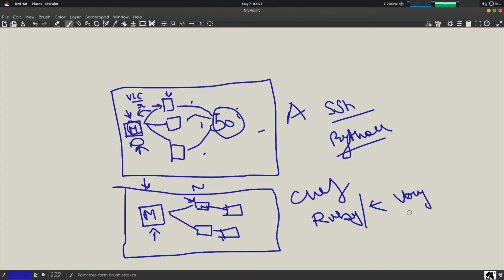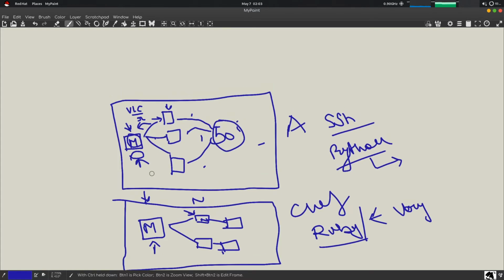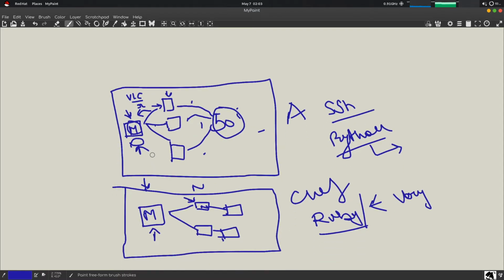You have to write everything in Ruby itself. But in Ansible you don't need knowledge of Python because it is not used here. This is the main difference: Ansible does not require to be installed on all the nodes except the master. Now we have got the difference between them.